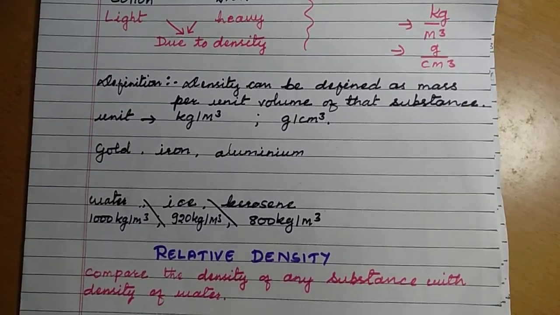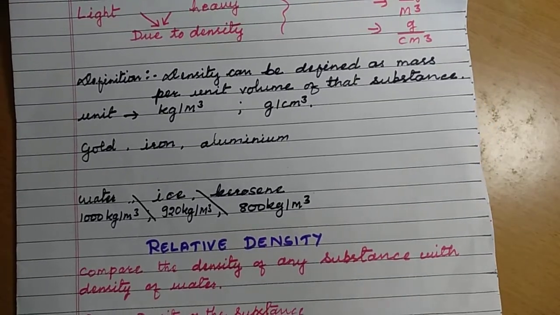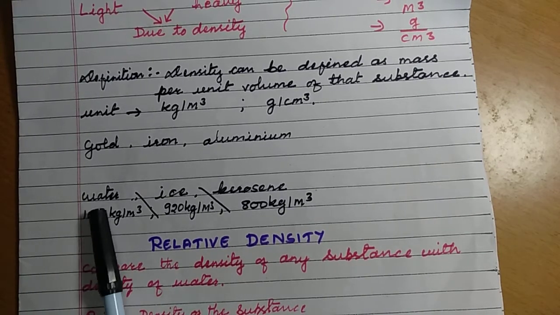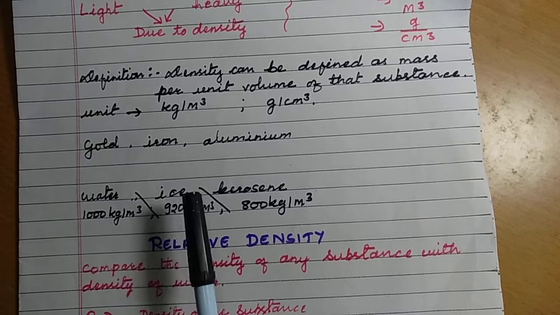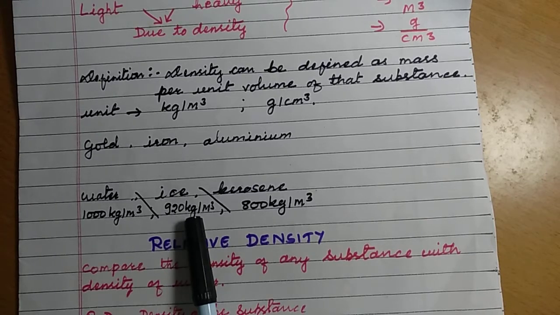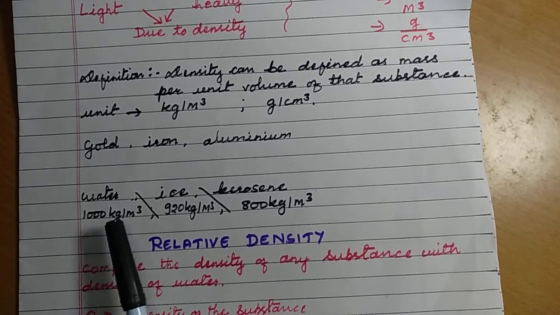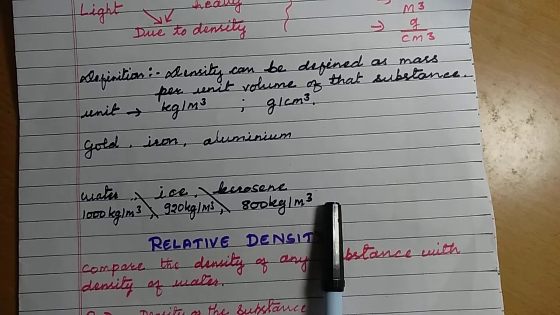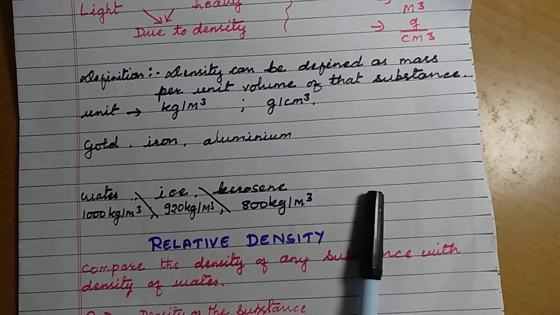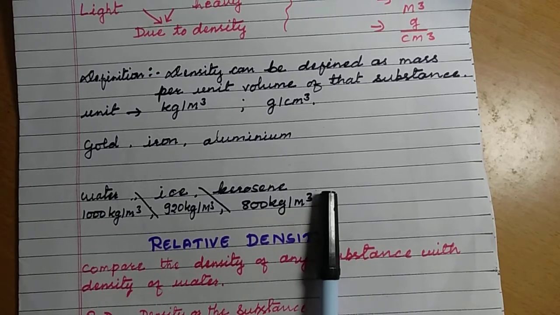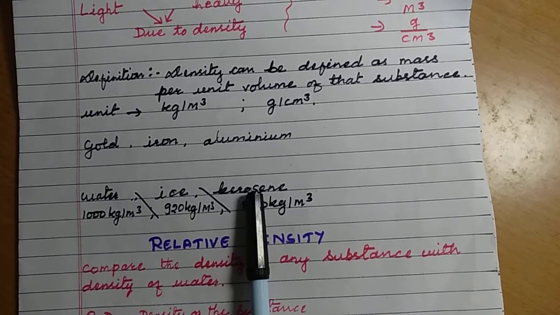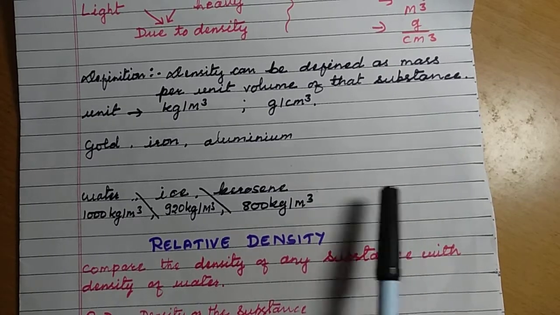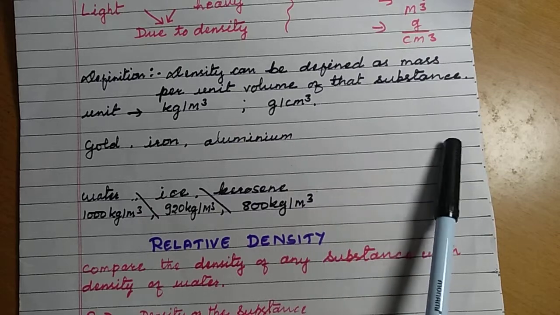Another example: supposing you have water, ice and kerosene. Water has a density of 1000 kg per meter cube, ice 920 kg per meter cube, lesser than water, and kerosene only 800 kg per meter cube. That is why we have seen oil floats on water. If you keep water and kerosene together in the same container, there will be the water layer below, and on top of it the kerosene layer.